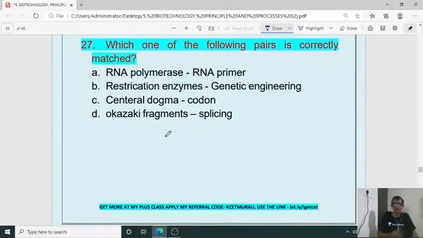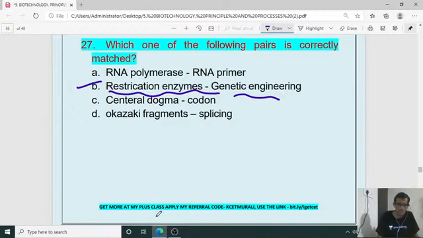RNA polymerase, RNA primer, restriction enzymes, genetic engineering, central dogma, codon, Okazaki fragment, splicing. It is correctly matched here. Restriction enzyme, that is genetic engineering, is the right one. Okay.